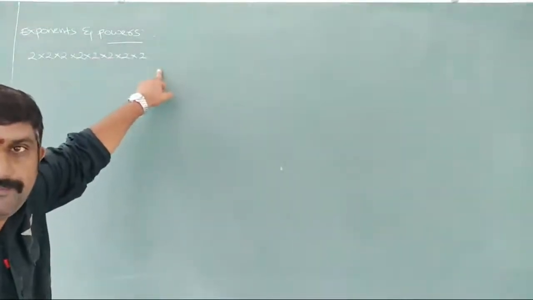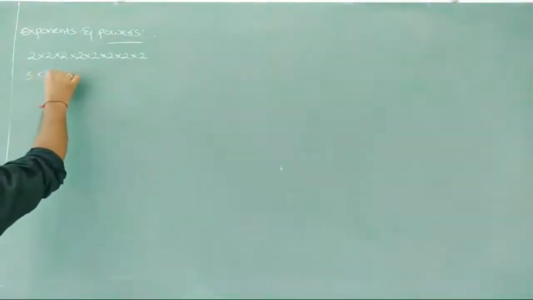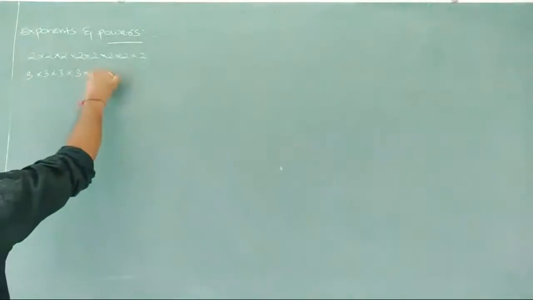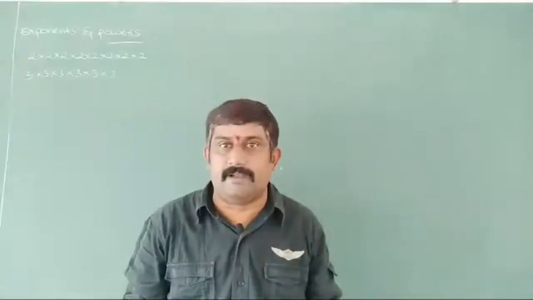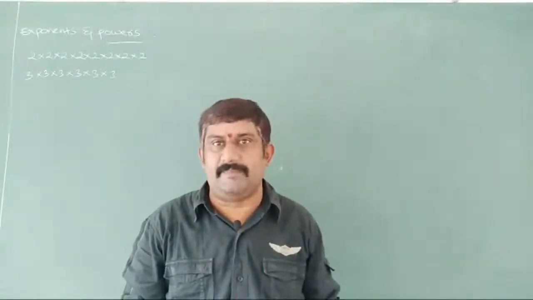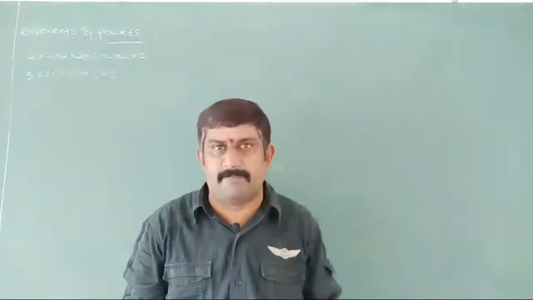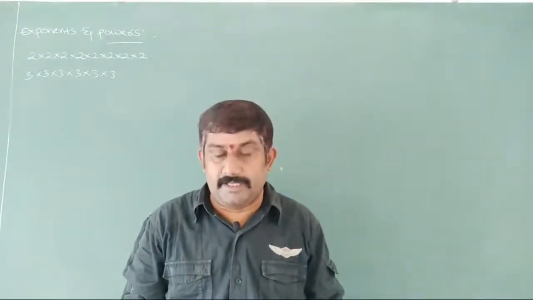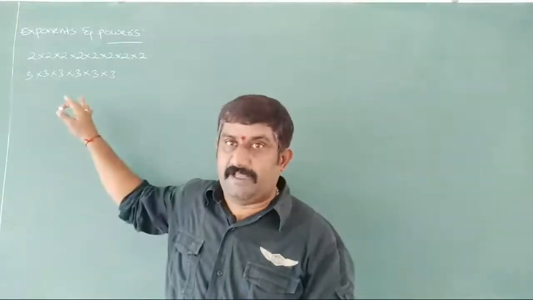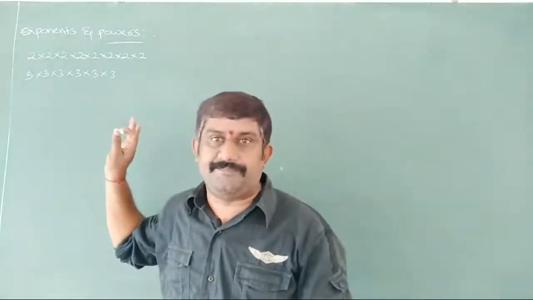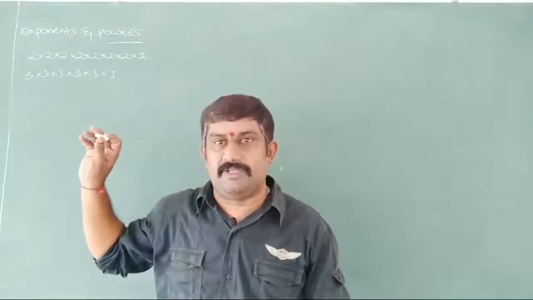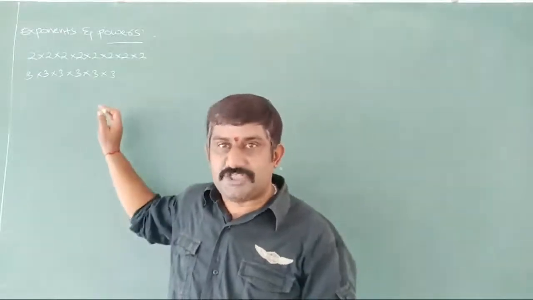Next, 3 into 3 into 3 into 3 into 3 and so on. That means we are multiplying the same number so many times. If we write it this way, it is very difficult to write everything as it is. So we have a symbolization here.